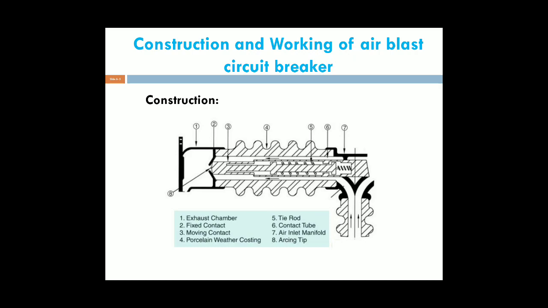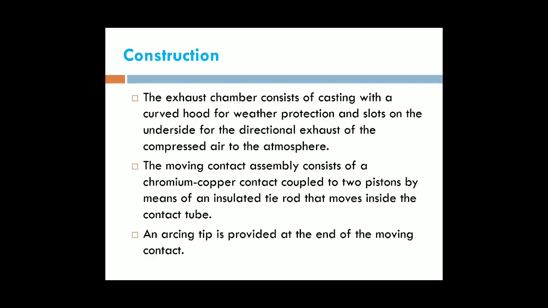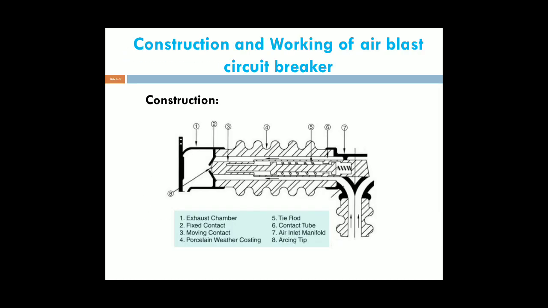Constructionally, we have eight parts: exhaust chamber, fixed contact, moving contact, weather casting, tie rod, contact tube, air inlet metals, and arcing tip. Next, coming to the construction, the exhaust chamber is used for weather protection. This is the exhaust chamber.